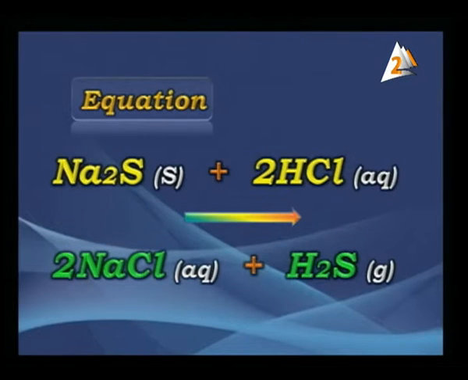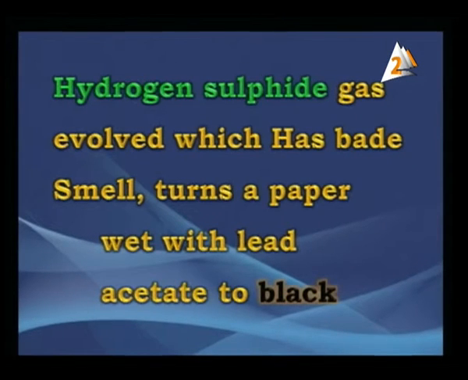Tell me what is the name of the gas? This is hydrogen sulfide gas, and the smell is of spoiled eggs. It's good to say that. The gas is very important. What do you know about it? Hydrogen sulfide gas evolved, which has a bad smell, turns the paper wet. Wet with what? Wet with lead acetate, and it turns black, which we saw before.